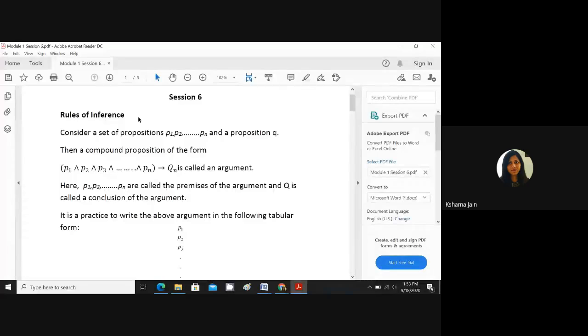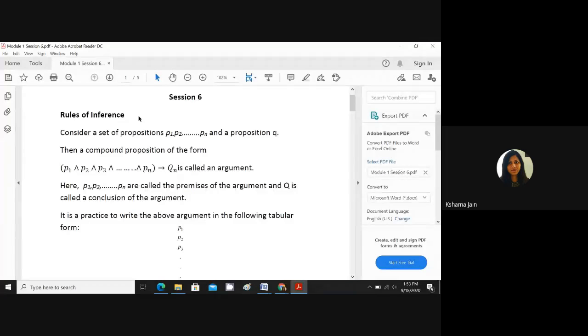Actually, like in logical equivalence, what we were doing, we were having a set of laws of logic, right? So around 10 to 12 were there. There were formulas, you remembered them, and after practicing in the problems, you could easily learn them. So this kind of rules of inference we will also have here. There are 7 rules. By applying those rules, we are supposed to check whether the stated argument is valid or invalid. I'm going to explain what an argument is, but to check the validity of an argument, we need these rules of inference. There are 7 rules of inference, little tricky and tough.